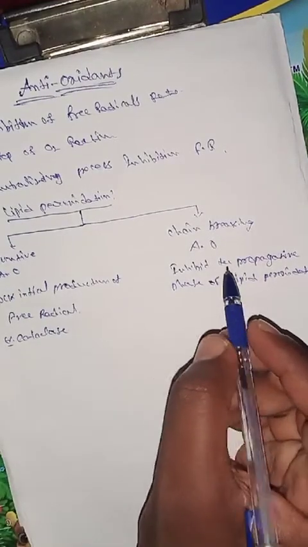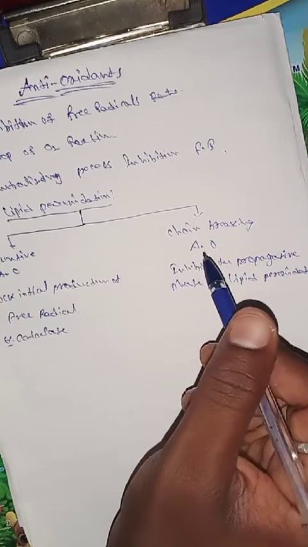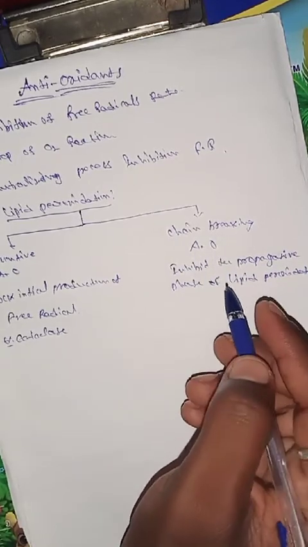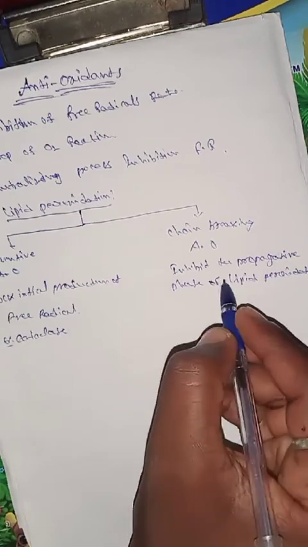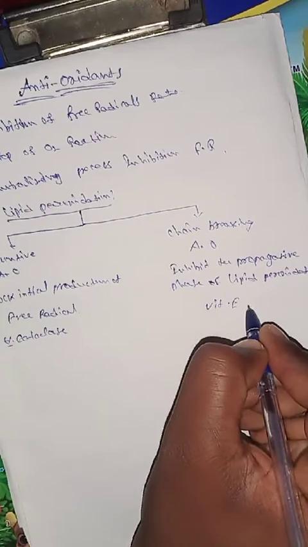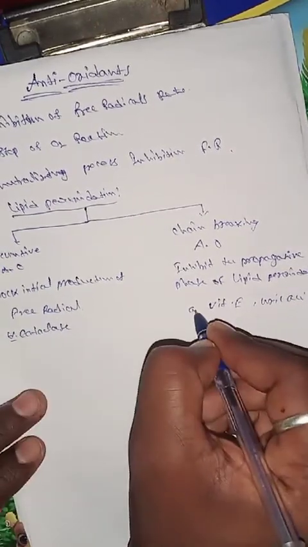Chain breaking means inhibition of the propagation phase, that is, breaking the chain in the middle of the reaction of lipid peroxidation. The example is vitamin E or uric acid.